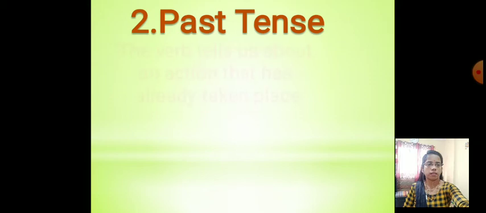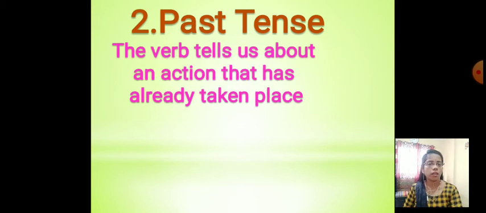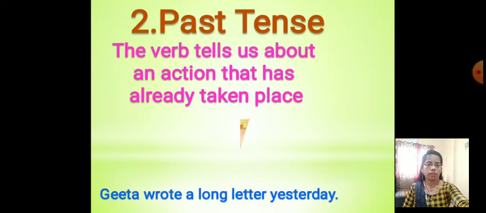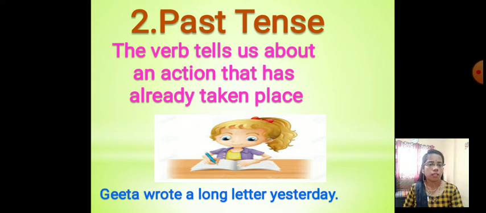Next one, past tense. See the definition. The verb tells us about an action that has already taken place. It means the action already happened. So that's called the past tense. For example, Geeta wrote a long letter yesterday. It means Geeta already finished her letter writing. So the action has taken place already. So that is the past tense.